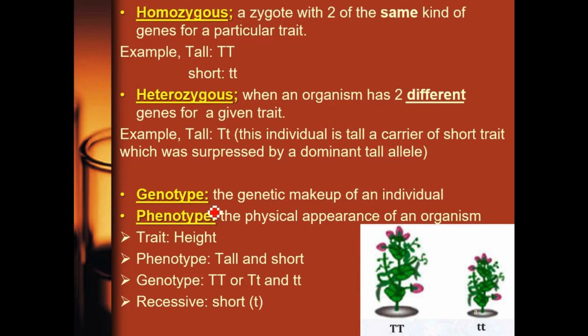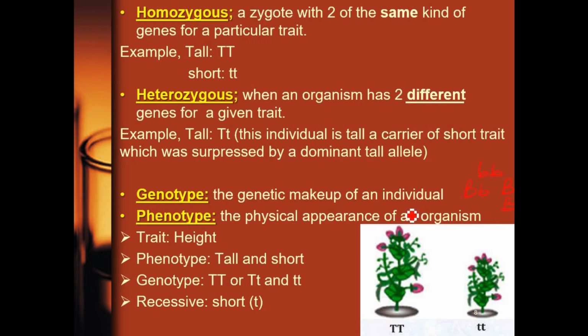Talking about genotype, we're talking about the genetic makeup. For example, still on that previous one, individual A's genotype is big B, small b. Individual B's genotype is big B, big B, while individual C is small b, small b. So this is what we call genotype, the genetic makeup or the type of gene they carry.